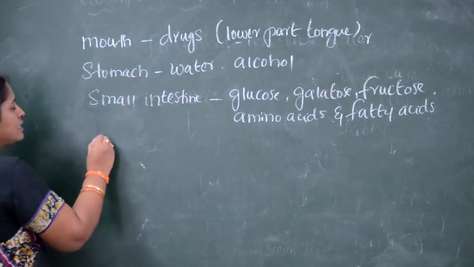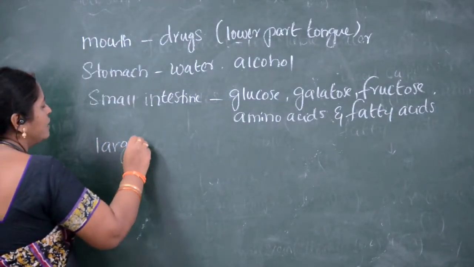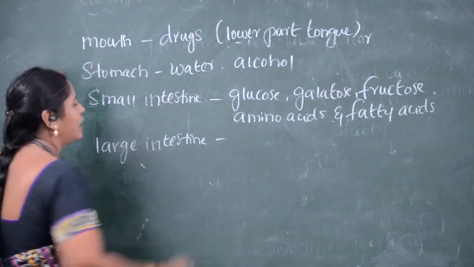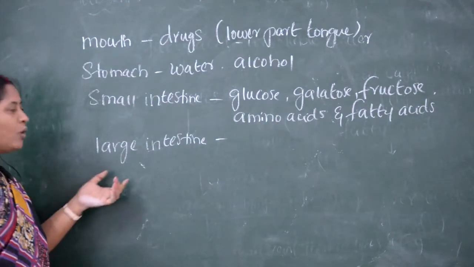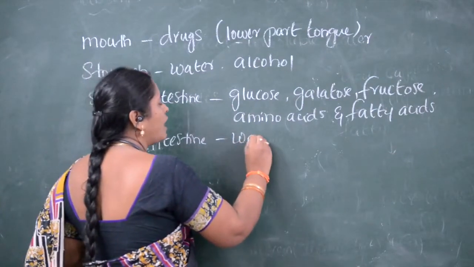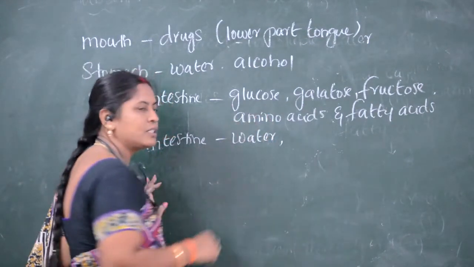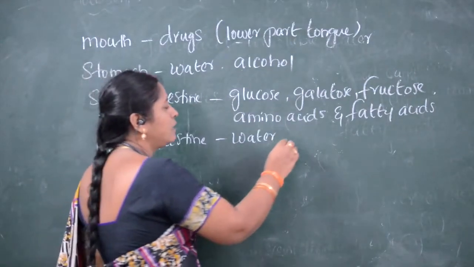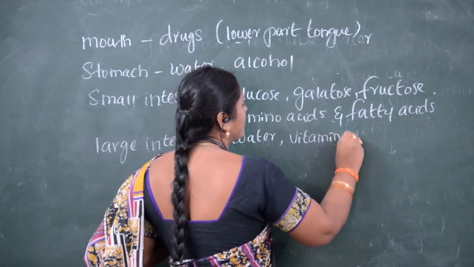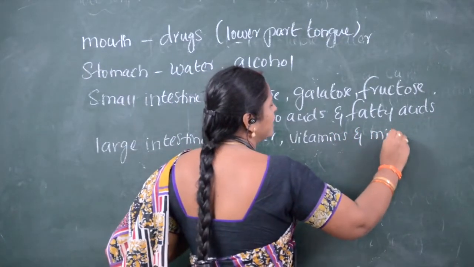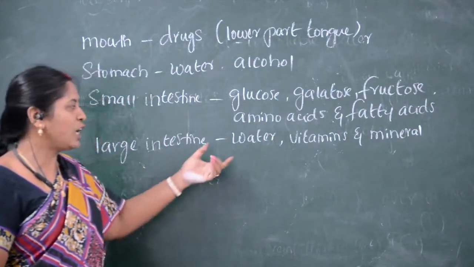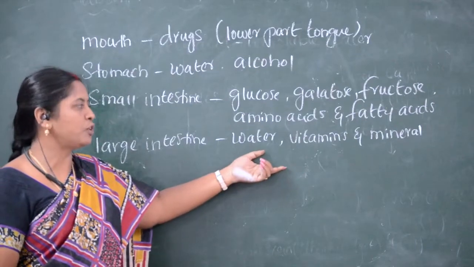The last one is the large intestine. Even some of the substances are absorbed in the large intestine. What are they? Water which is present in the undigested food particles, and vitamins and minerals which are present in the excretory matter or undigested food particles.